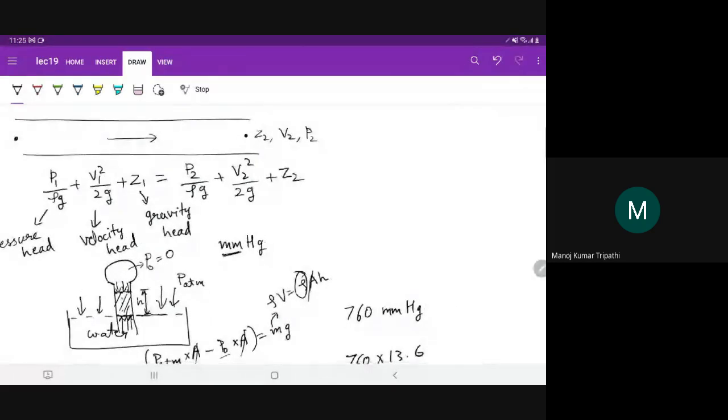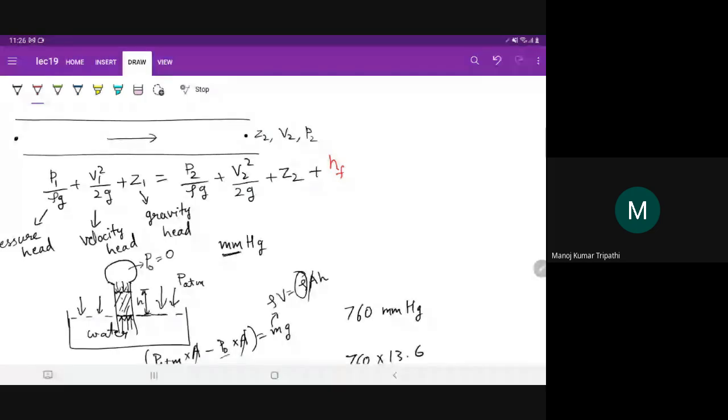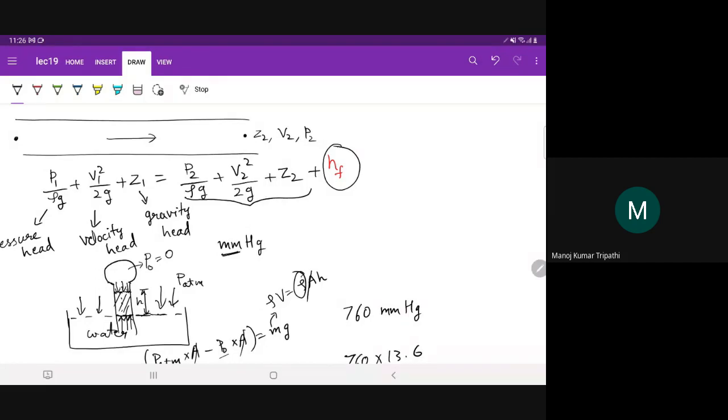So what we'll do is we will club all those losses into one term and we'll call that some head loss due to friction, HF, which is positive. So now you can see that because there is some positive HF on the right hand side, this term P2 by rho g plus V2 square by 2g plus Z2 has to be less than the left hand side.